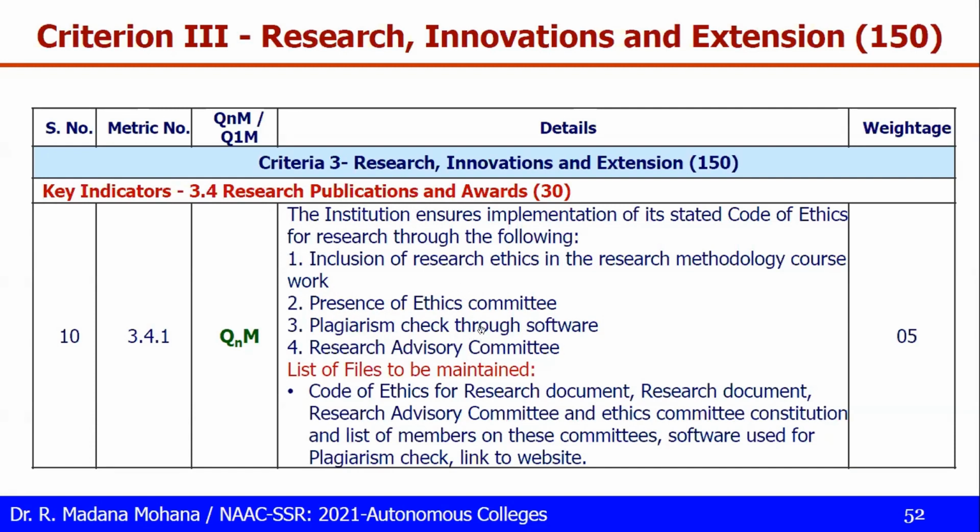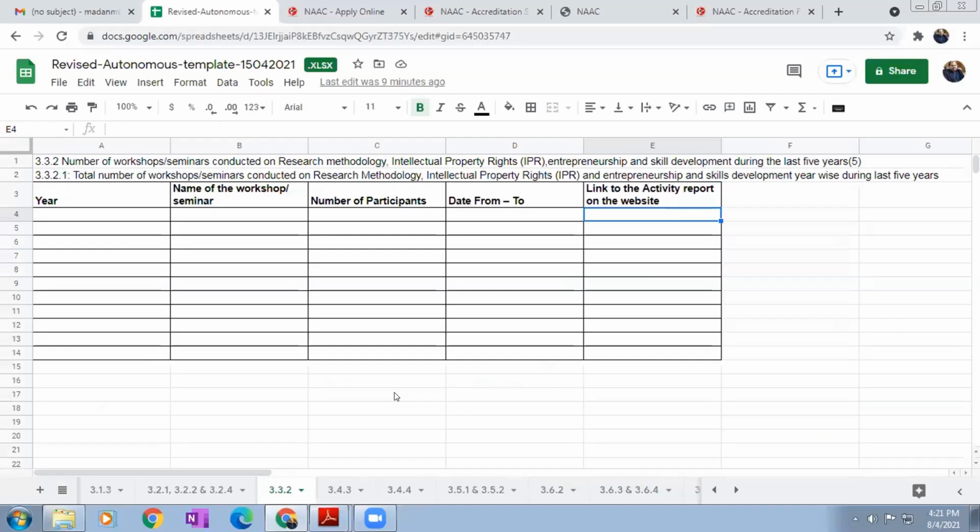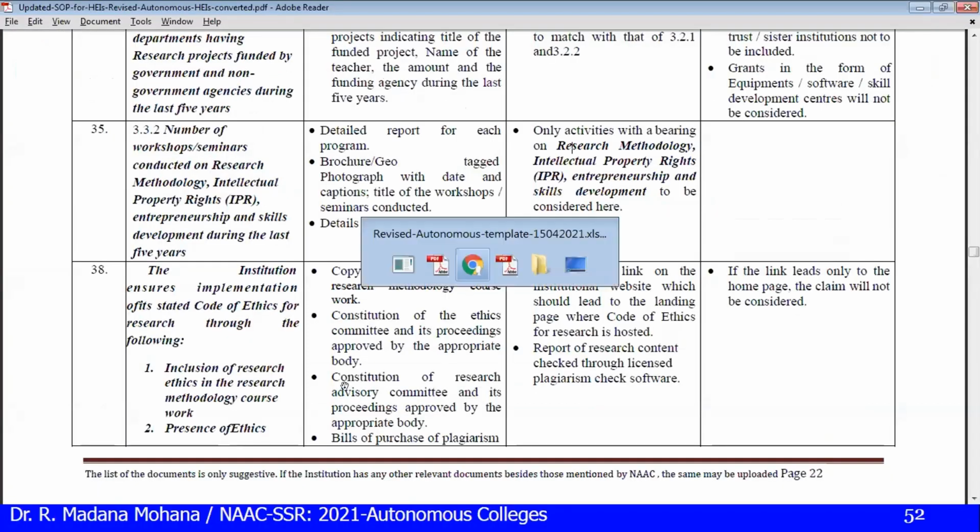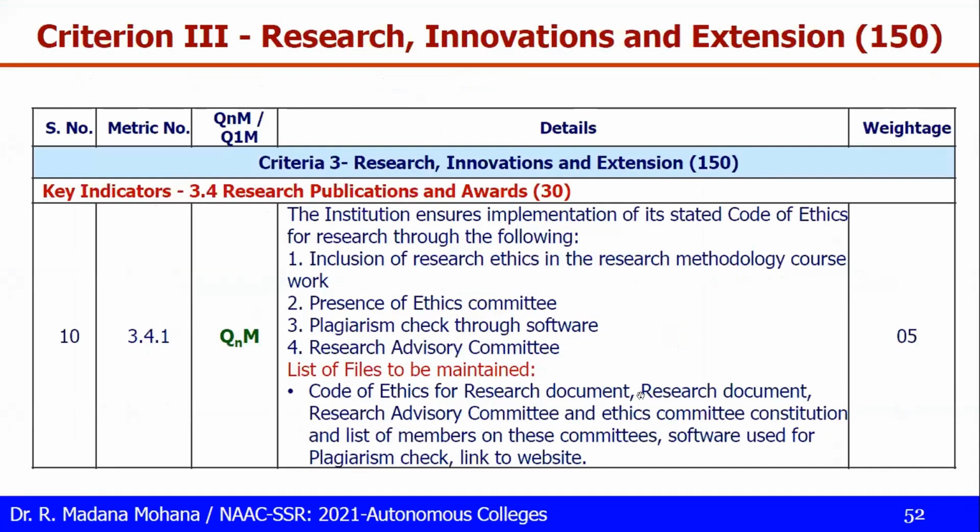Research advisory committee. So here 3.4.1, let us see the data template. So it has no data template. So just you have to provide these details. Code of ethics for research document, research advisory committee, and ethics committee, both are separate.